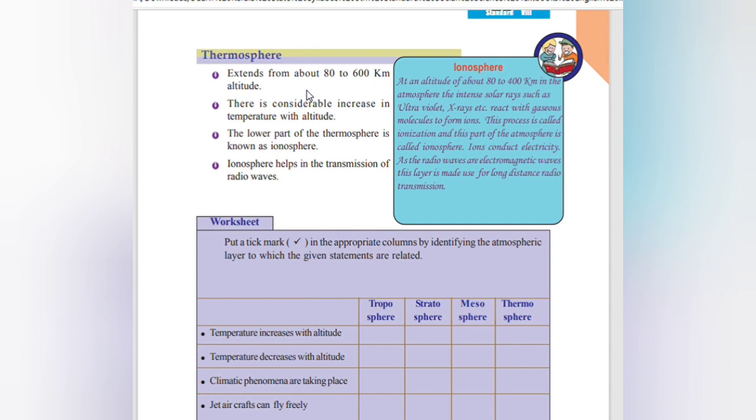Thermosphere extends from about 80 to 600 km altitude. There is considerable increase in temperature with altitude. The lower part of the thermosphere is known as the ionosphere. Ionosphere helps in the transmission of radio waves.